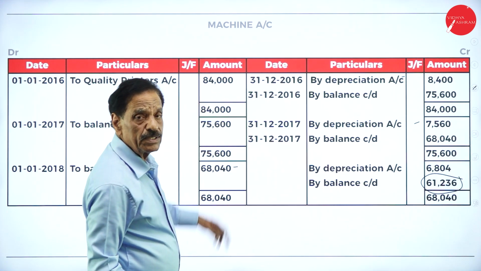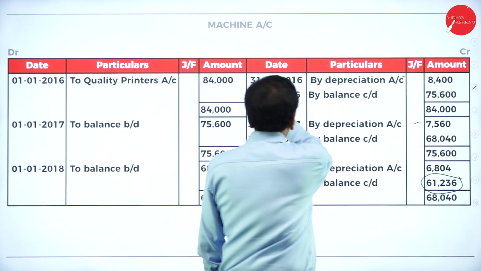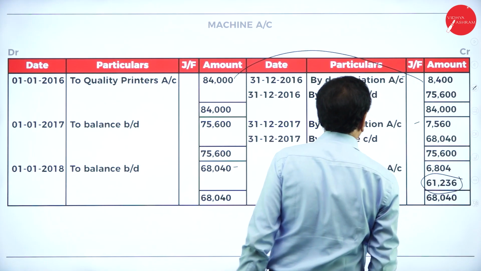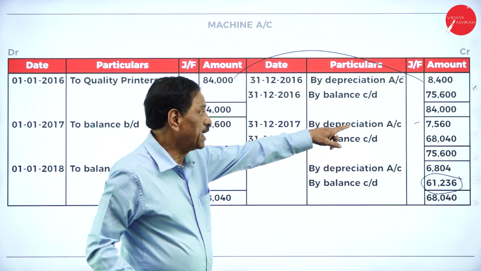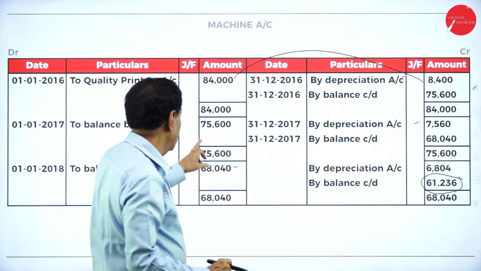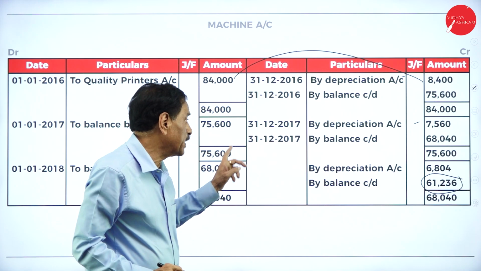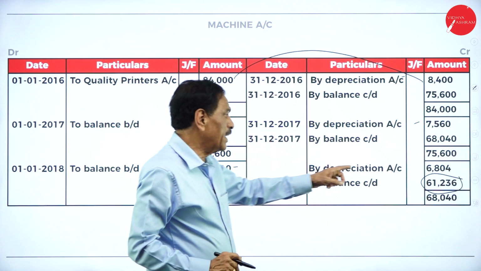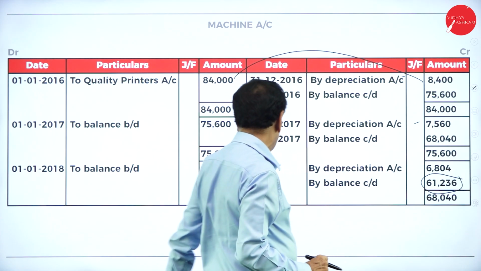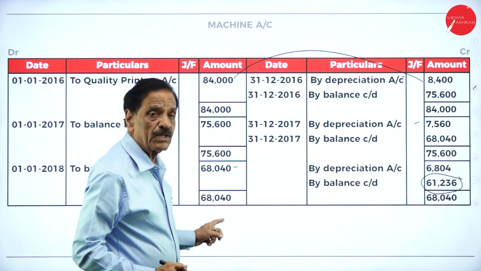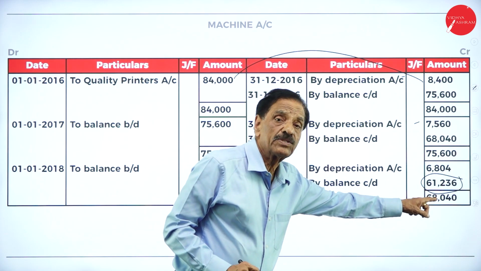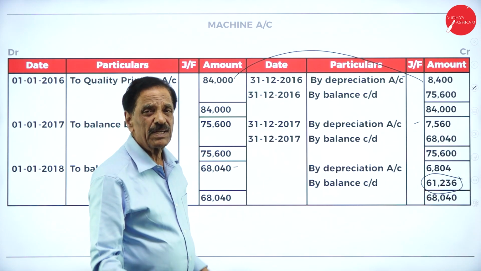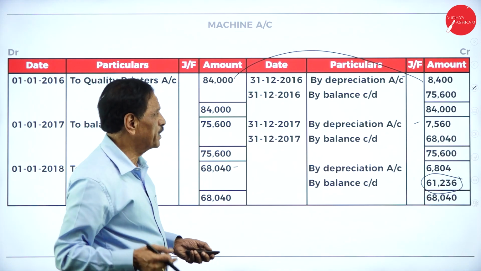The cost of the machinery is 84,000. 10% of this is 8,400. Your balance carried down is 75,600. Balance is 75,600. 10% of this is 7,560. Your balance carried down is 68,040. 68,040. 10% of this is 6,804. Very simple. Depreciation is on the balance.